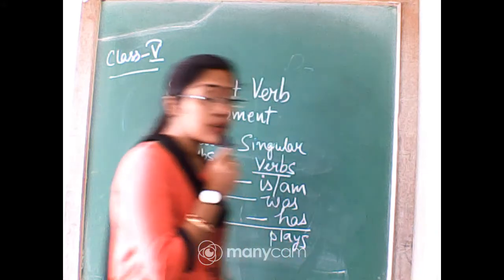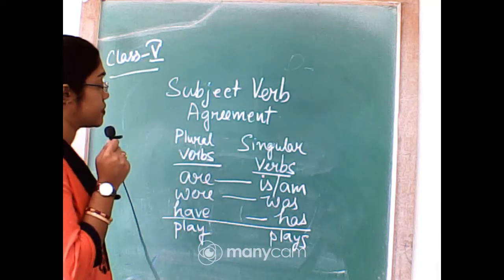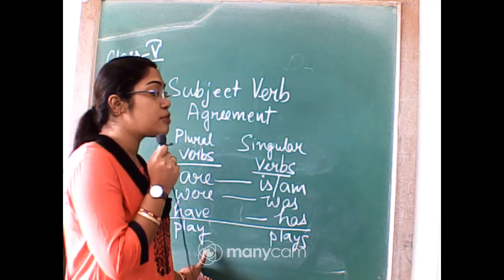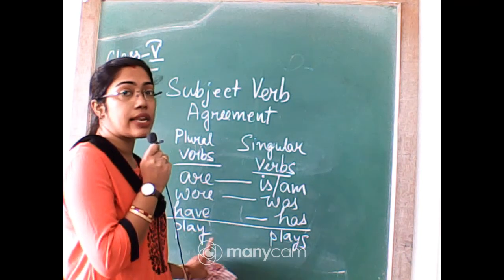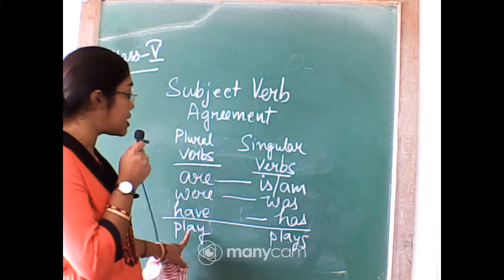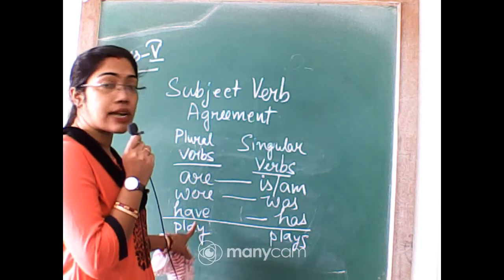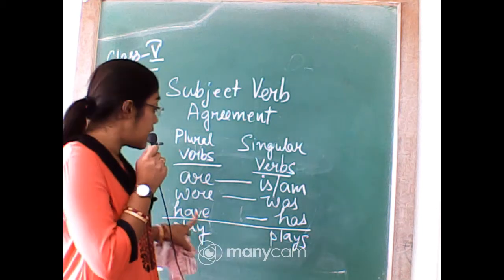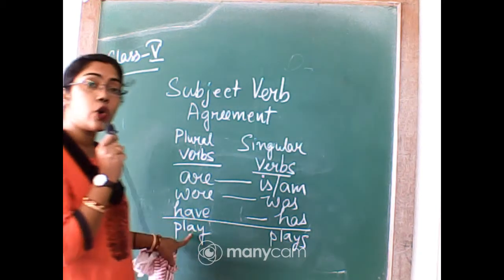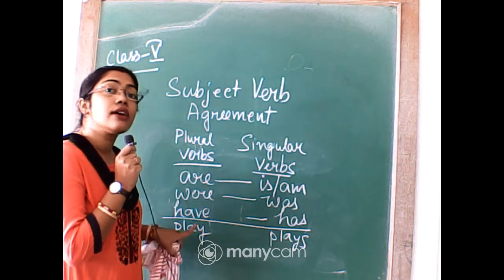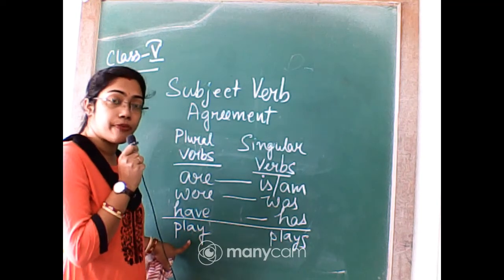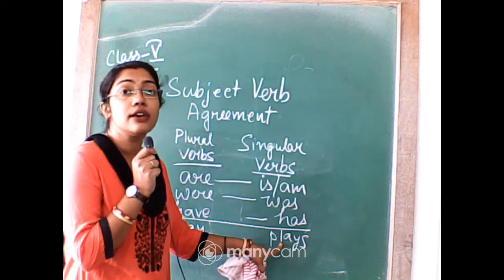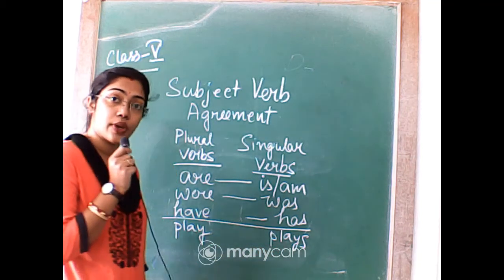Okay, is this concept clear to you? You have to remember it all the time. Don't get any kind of confusion regarding this singular and plural. Don't ever call this one singular, ma'am, that this is singular, it is not having any s. Don't ask this kind of question. I am telling you, if there is no s, then that will be considered to be a plural verb. If it is having s, at that time it will be considered as a singular verb.